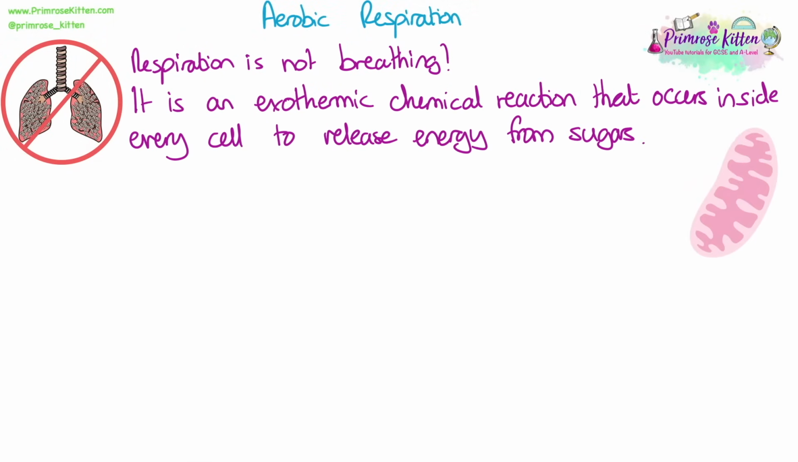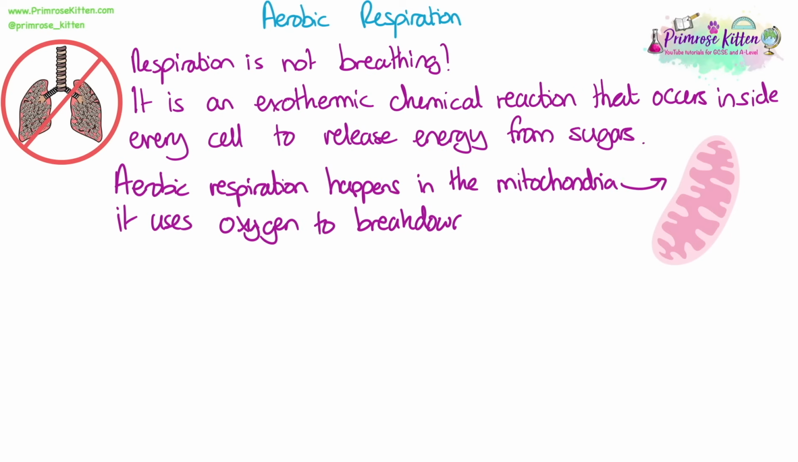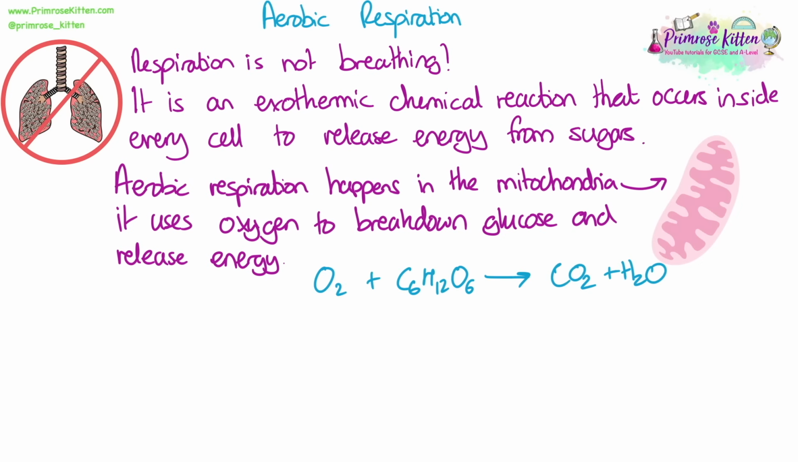Respiration is not breathing. It's an exothermic chemical reaction that occurs inside every cell to release energy from sugars. Aerobic respiration happens in the mitochondria in every cell. It uses oxygen to break down glucose and release energy. The symbol equation is O2 plus C6H12O6, and then it produces carbon dioxide and water.